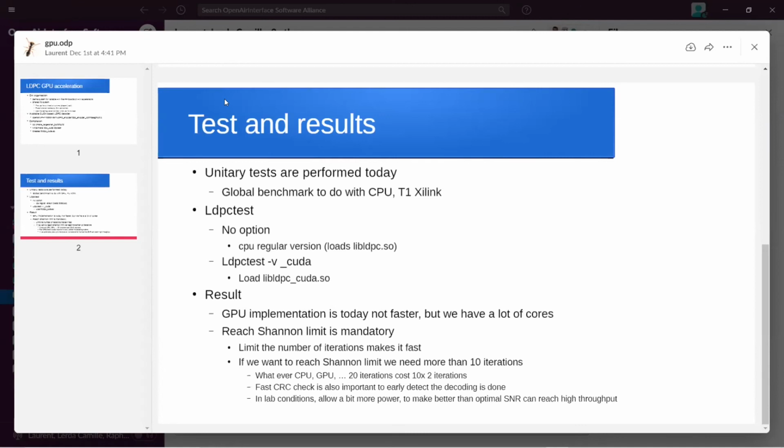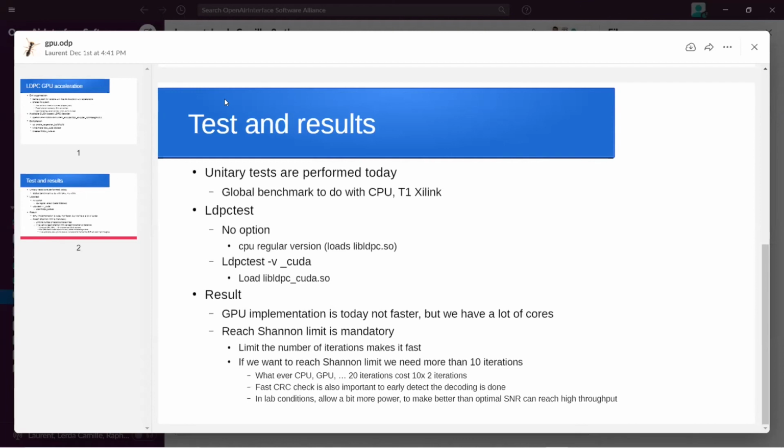And then there were questions on the chat. I have a plan to speak about that also. So yeah, to get good performance and to use less CPU, at least if we are in software, we can try to check the CRCs before the maximum iterations. It is what we do in OpenAir.